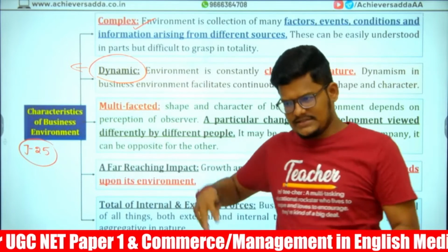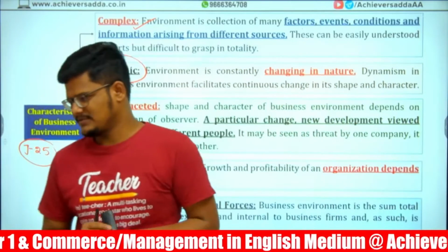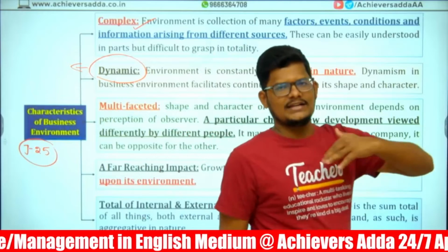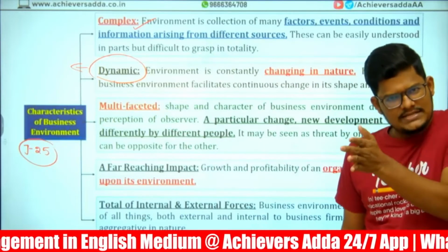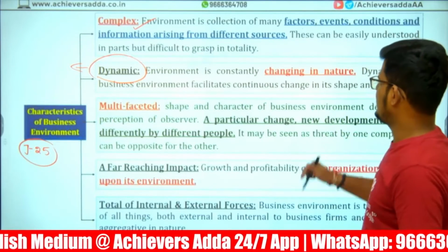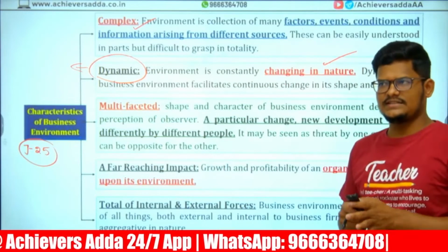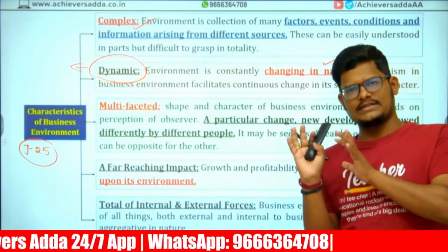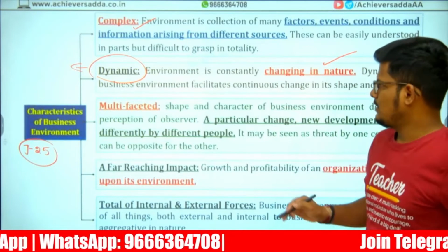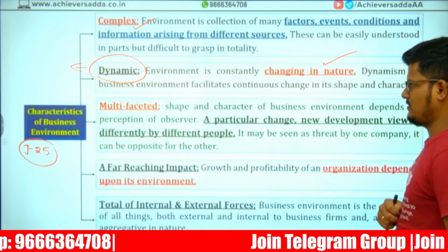Dynamic means changes are happening every day. We need to cope with the changes and stay in touch with them. According to the change happening in the market, we need to change our business strategy. So it is changing in nature. Multifaceted means business is not just from one side, it is from multiple sides, a 360-degree holistic view. The shape and character of a business depends upon the perception of the observer.